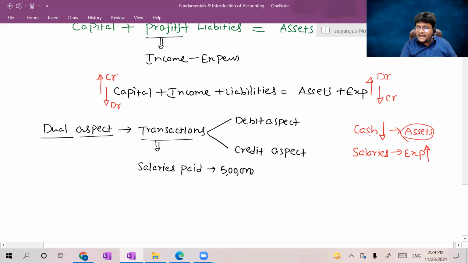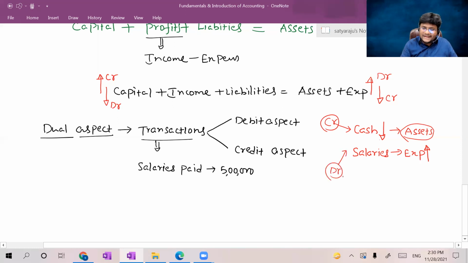Now let us apply the accounting equation to the case. Asset, cash, was decreased due to payment of salaries. If there is a decrease in asset, should it be credited or debited? Credited. So a decrease in asset, a decrease in cash, should be credited. That's why cash should be credited. Coming to salaries, there is an increase in expenditure, so it should be debited.